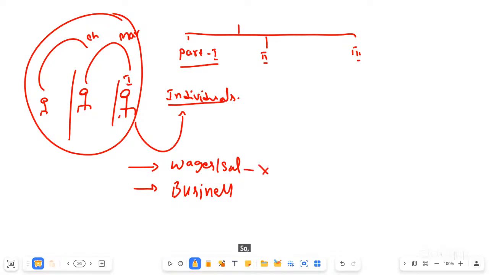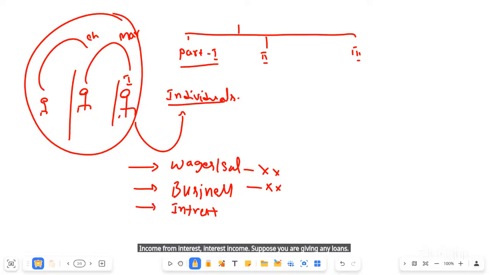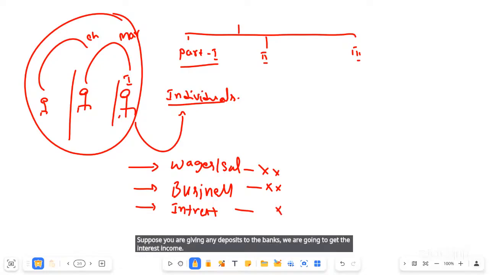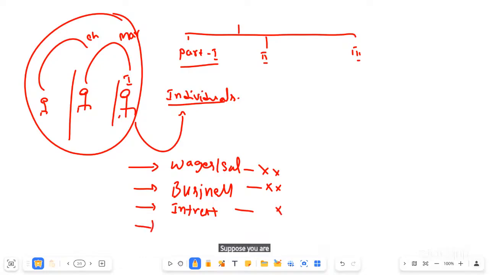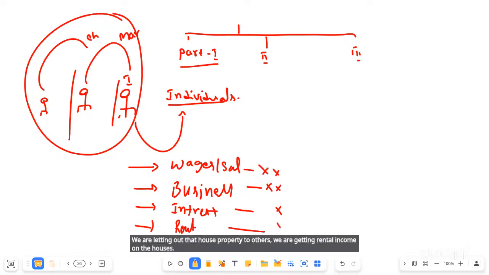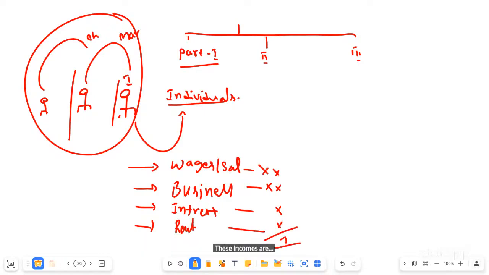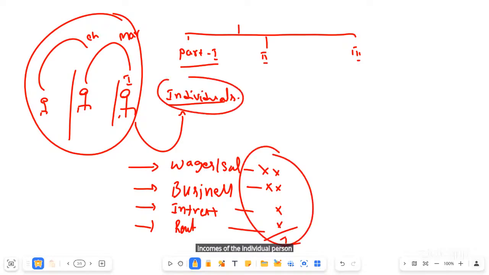So income from salaries, income from business, income from interest. Suppose you are giving any loans, or making deposits in banks, we get interest income. Suppose you have a house property and you let out that house property to others, we get rental income on the houses. These are incomes of the individual person. So basically, the Part 1 syllabus covers this story.